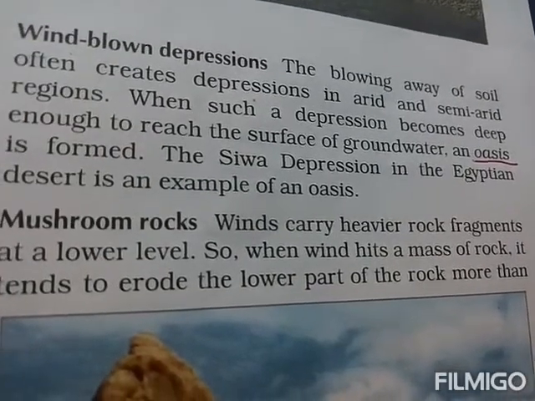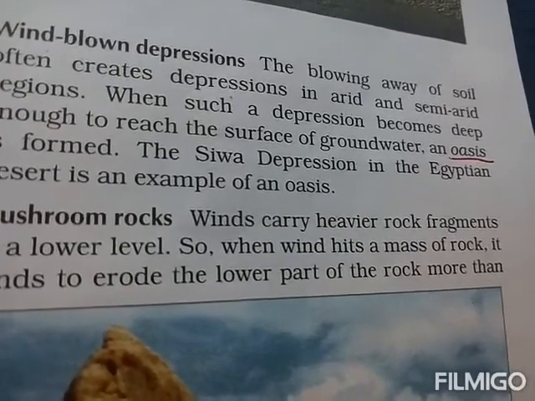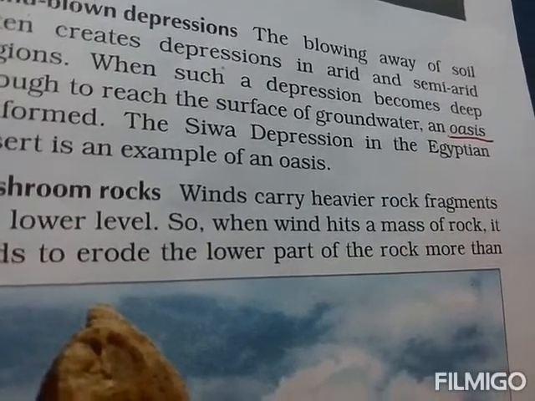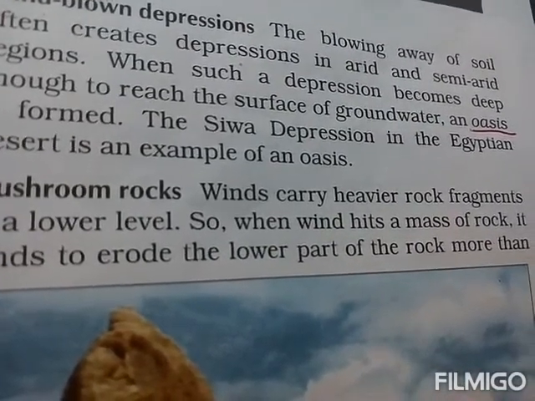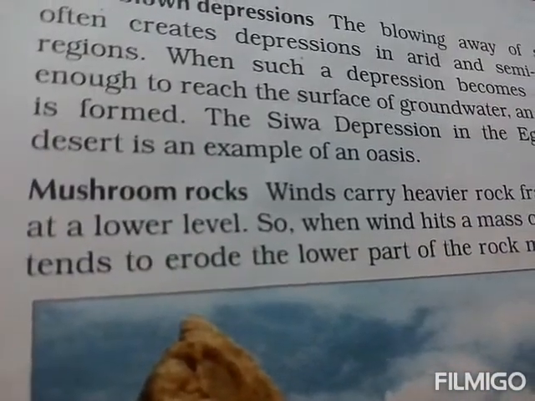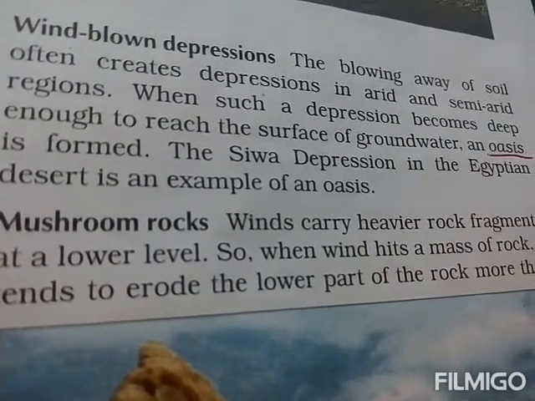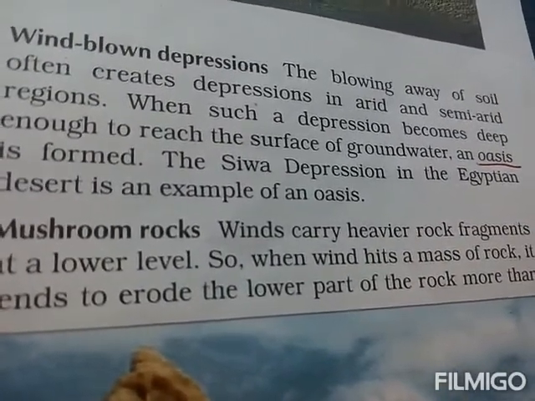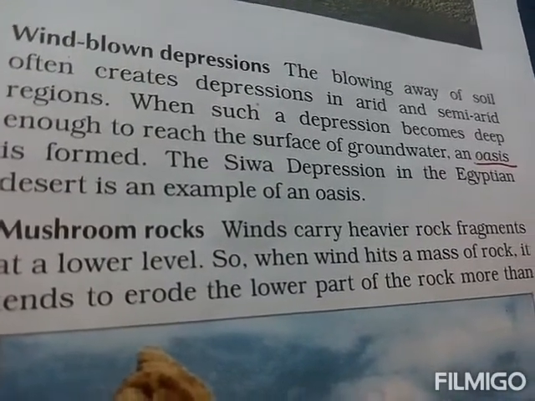Students, sometimes the blowing away of soil and rocks creates pits in a desert area. When such a depression or pit becomes deep enough to reach the surface of groundwater, means there is underground water, then an oasis is formed. An oasis is a fertile area, you can say. There is water, and you can see some vegetation in the desert. The Siwa depression in the Egyptian desert is an example of an oasis.